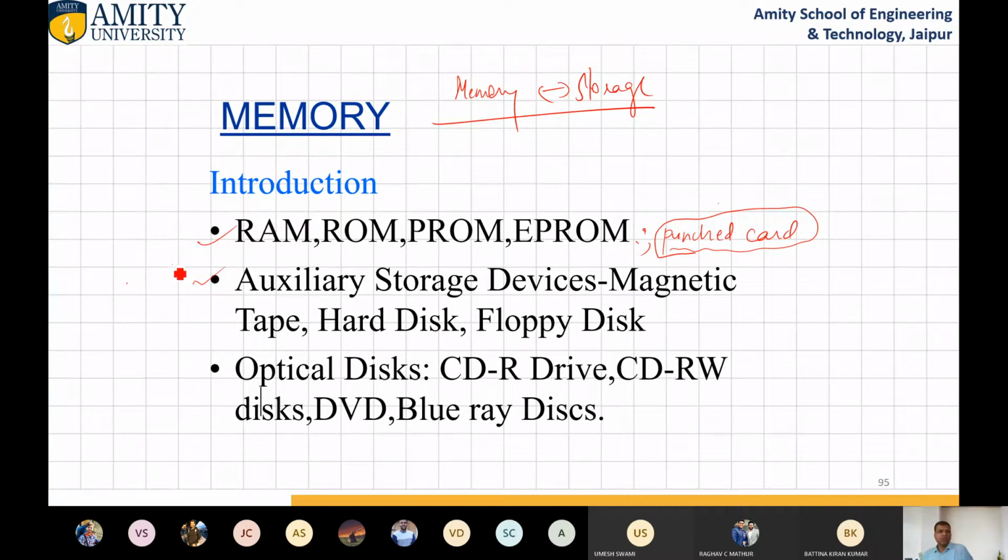Okay, both categories are coming under secondary, and this is primary storage. So optical disks, like whatever disk which follows the red laser or blue laser, it is coming under optical disk. Okay, so CD read write, DVD, Blu-ray, these all are coming under optical disc.